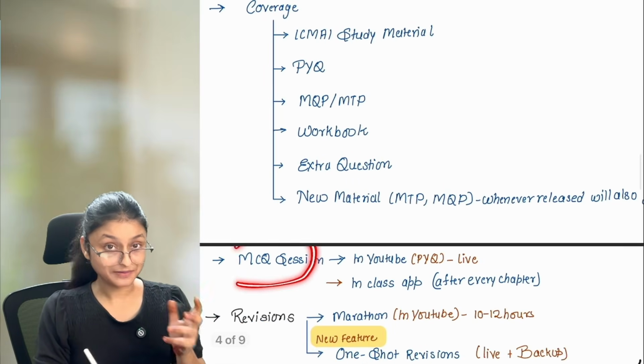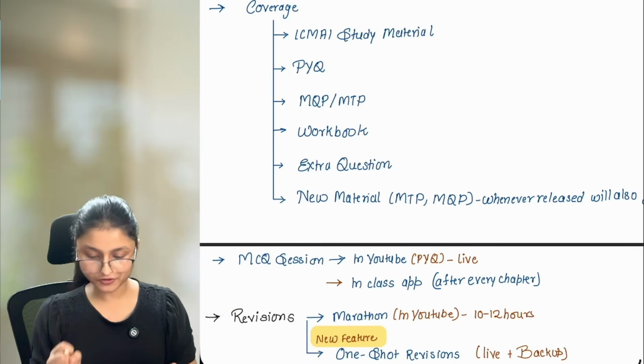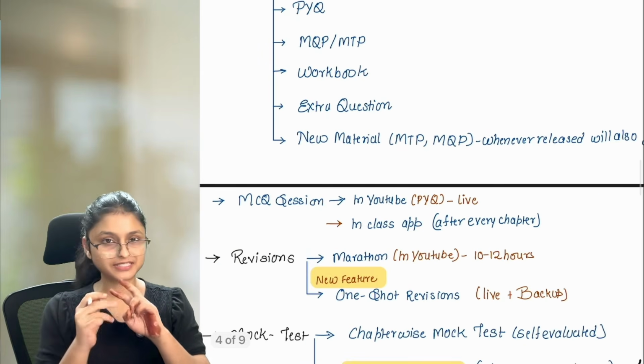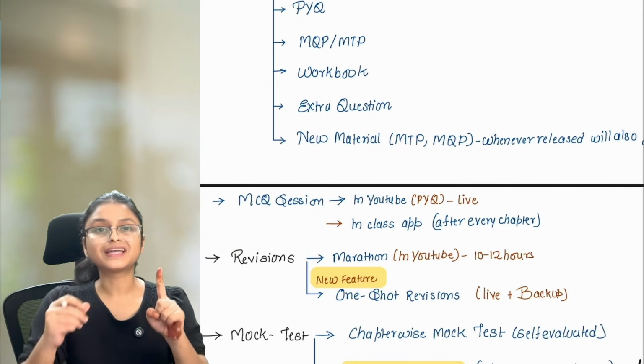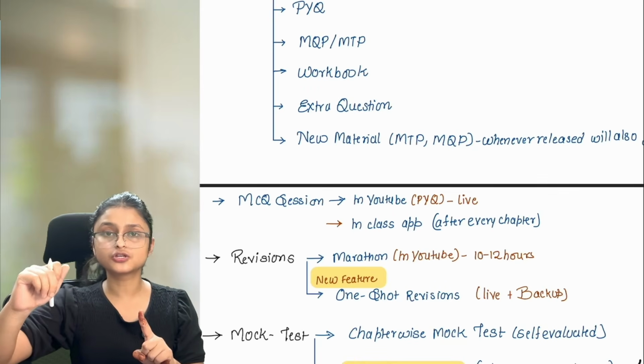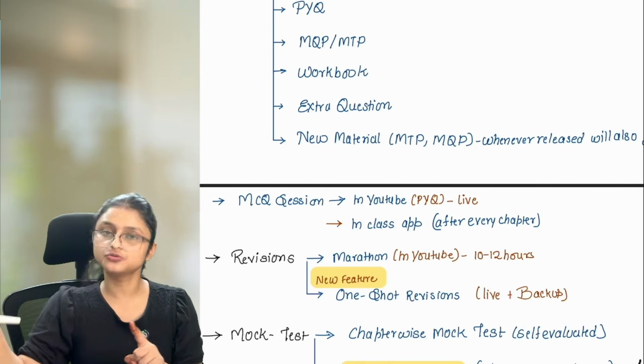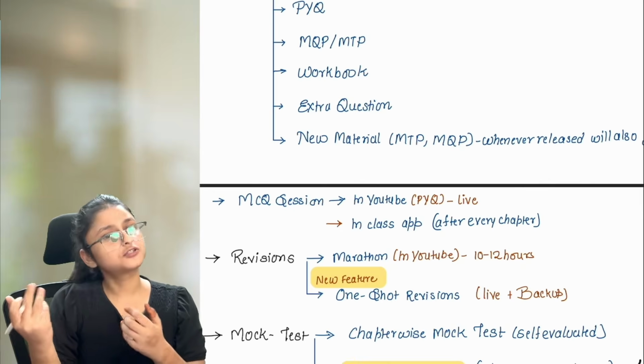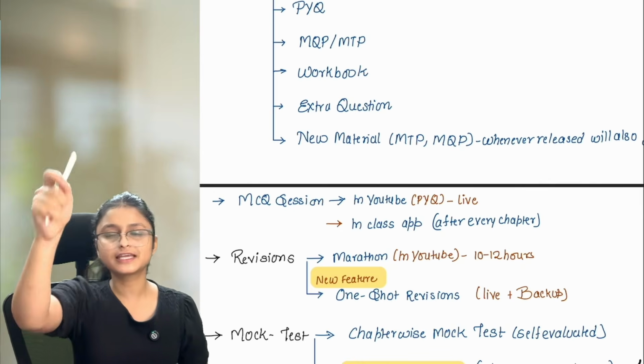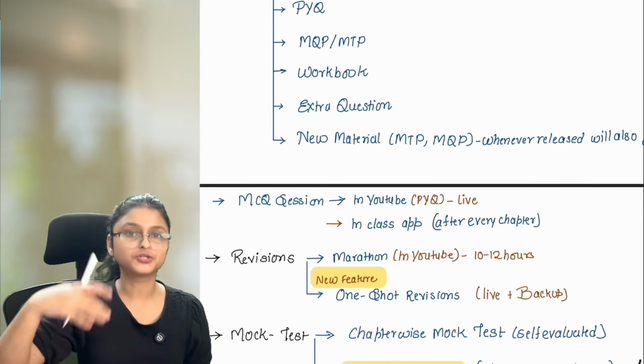Now let's talk about the MCQs, that 30 marks which is important for us to get. And for that, I have decided to do two different things. The first one is, in your class app itself, after completion of every chapter, we have provided you a MCQ section. In that section, you can just play and cover all your MCQs, ticking the correct options. That is what you need to do.